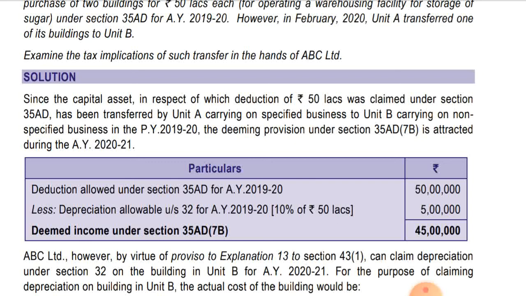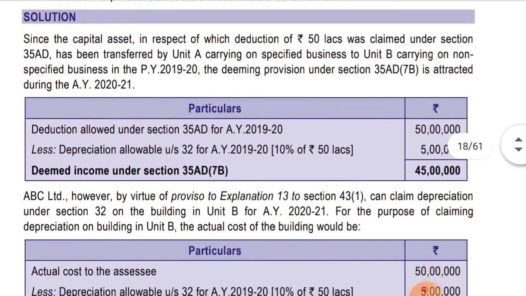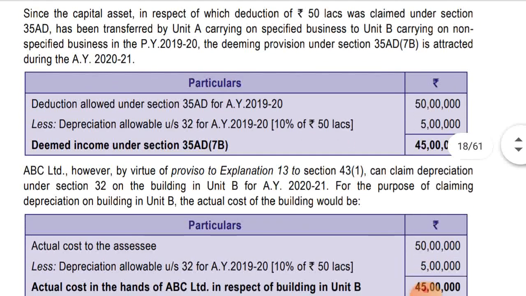Okay, so depreciation allowable under section 32 for the assessment year 2020 is 10% of 50 lakhs, which comes to 5 lakhs. So deemed income under section 35AD will be 45 lakhs in the hands of ABC Limited. ABC Limited, however, by virtue of the proviso to Explanation 13 to section 43(1), can claim depreciation under section 32 on the building in Unit B for the assessment year 2021.